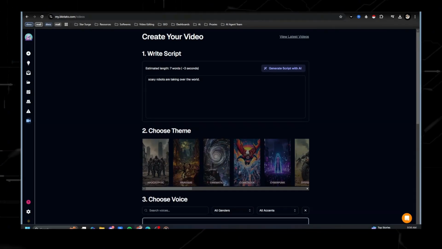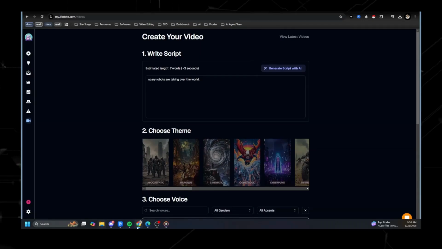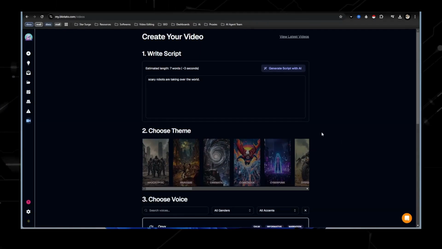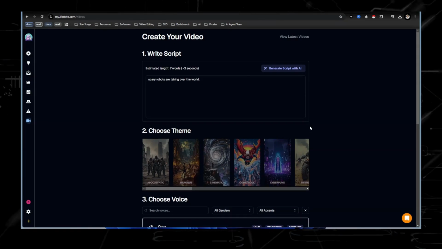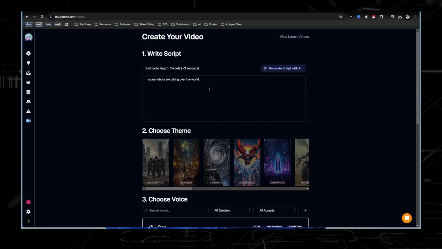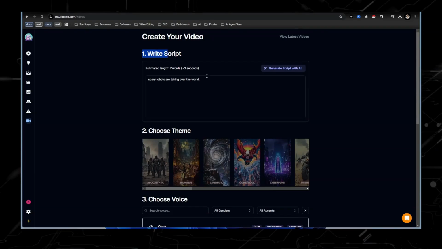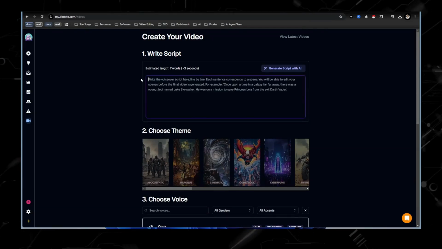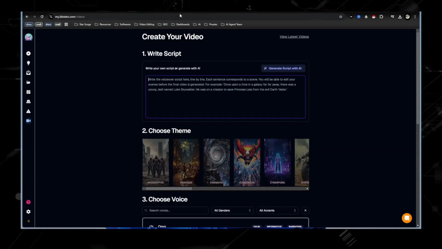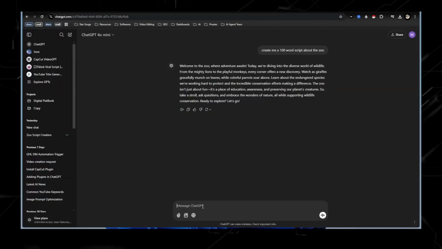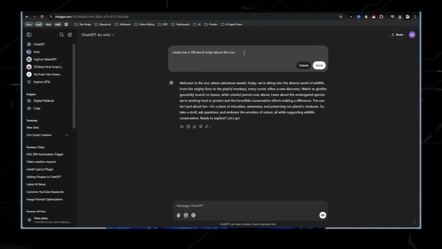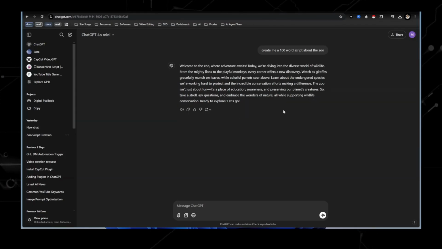Before this tool, there were really four main things you would have to consider: prompt engineering, AI image, voiceovers, all that stuff, and now it's combined into one. So let's take the first point, writing a script. There are robots right here. I did that quick, but let's jump over to ChatGPT and rewrite this about, I don't know why this is the first thing that came to my mind, race cars.